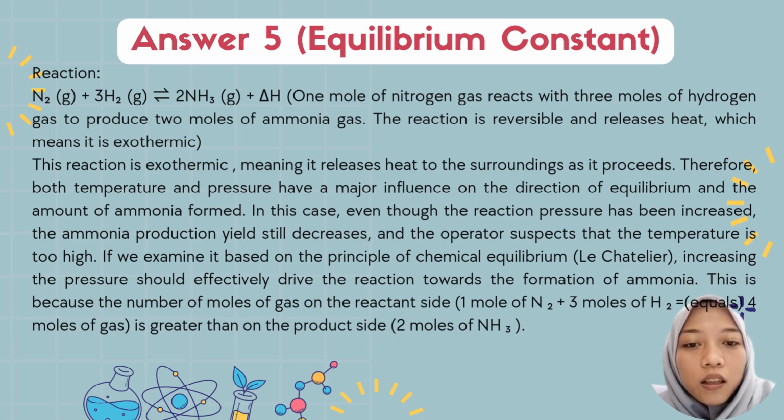This is because the number of moles of gas on the reactant side, 1 mole of nitrogen plus 3 moles of hydrogen, equals 4, which is greater than the product side, 2 moles of NH3.